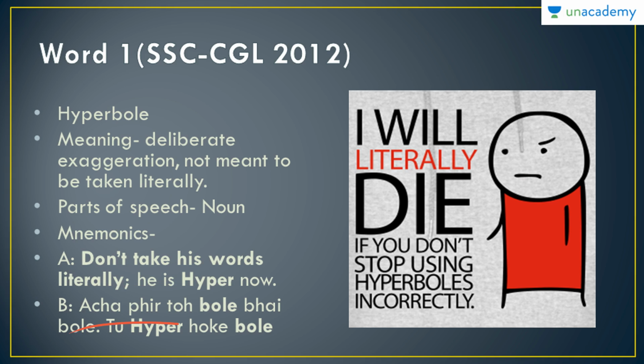And then B replies, अच्छा फिर तो बोल भाई बोल, तो हाइपर होके बोल. So hyper hoke bol is hyperbole. That is how you can remember the things. The keyword here is literally, and also the keyword here is not to be taken literally. So that is the keyword, and this is how it works.